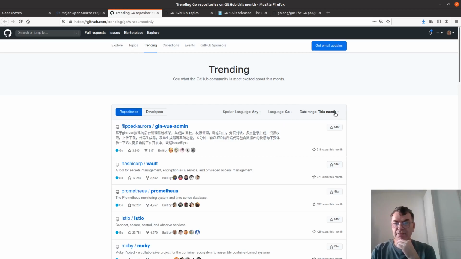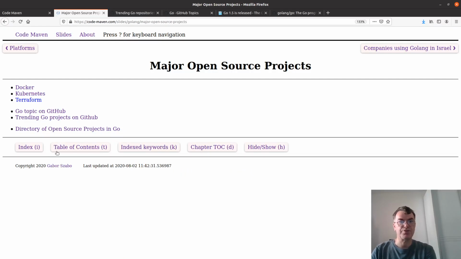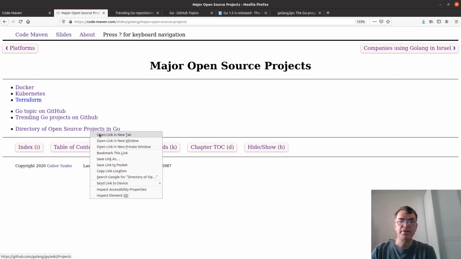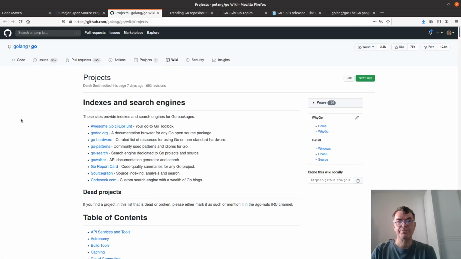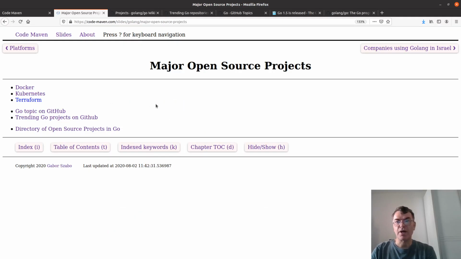That's date this month, so that you can see the most recent projects that were trending. And there's also a directory of open source projects in Go, which is in the Golang wiki page in the GitHub project where people can just post projects. So these are all places where you can find projects.